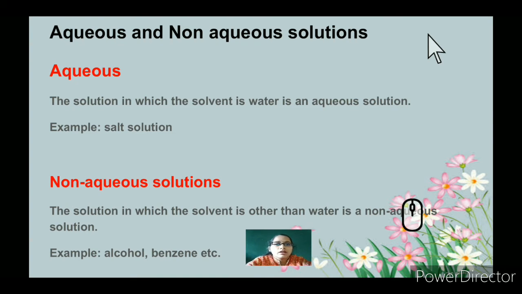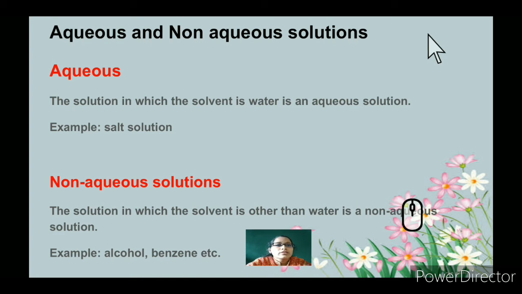Aqueous solutions are those in which the solvent is water. So you can see salt dissolved in water, that particular salt solution itself is called an aqueous solution. Sugar dissolved in water: once sugar gets dissolved in water, it is not called sugar and water, it will be called sugar solution. Next we will see non-aqueous solution, the solution in which the solvent is other than water.